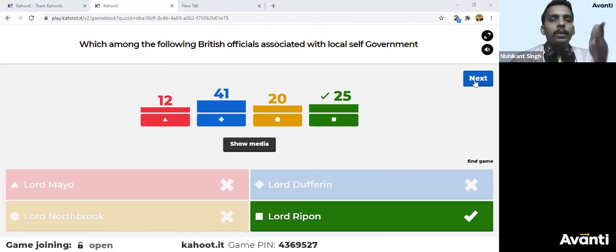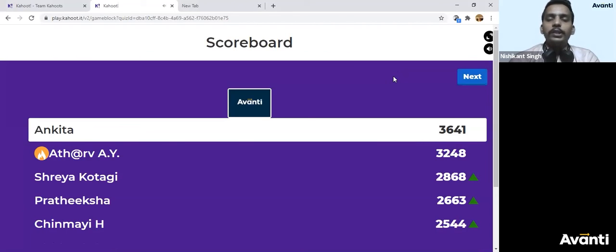Last question. This you should know. If you don't know this, you have not studied history. Let me tell you, Ankita's points are shooting very high. Atharv is also playing very high. Shreya Kodgi third. Surprisingly, Pratiksha is on fourth. Very surprisingly, Chinmay is on fifth. Last question, decider one. Let's see who wins this one.